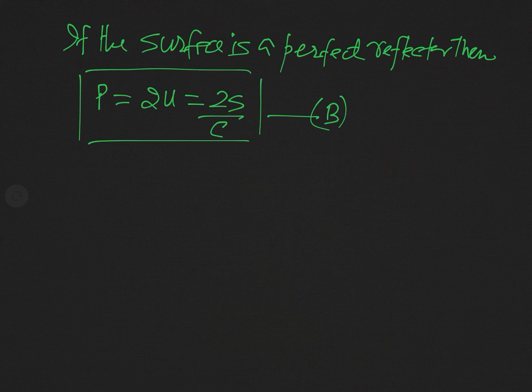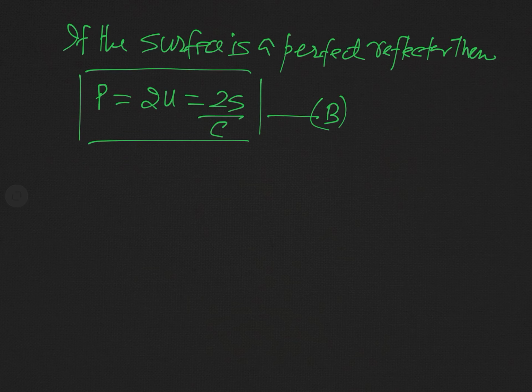That will be greater than S over c and less than 2S by c. In that case, there is a coefficient called the reflection coefficient, and we multiply the expression with that reflection coefficient, which always has a value less than 1. But I am not mentioning it here because our concern is for these two results.